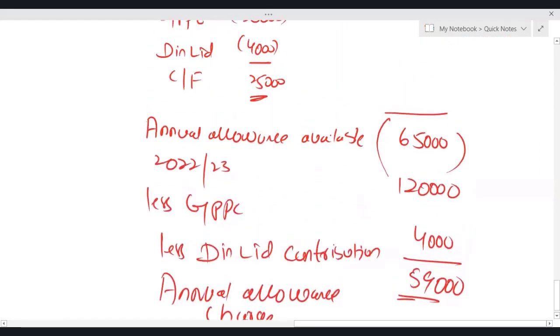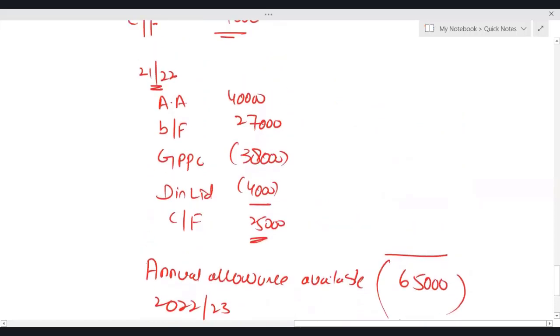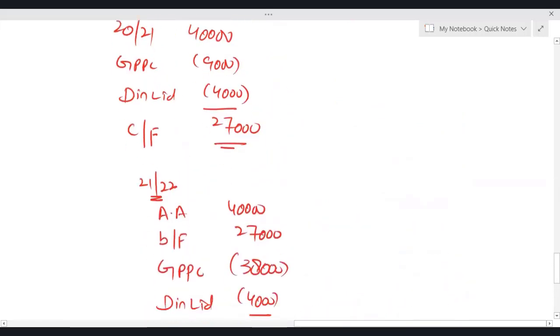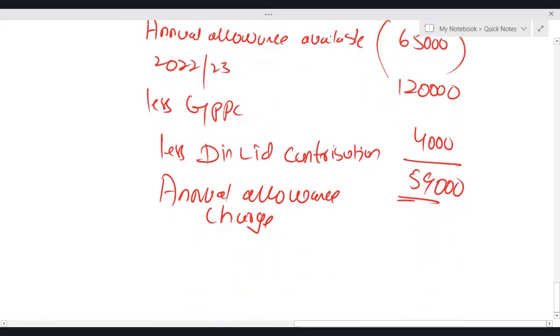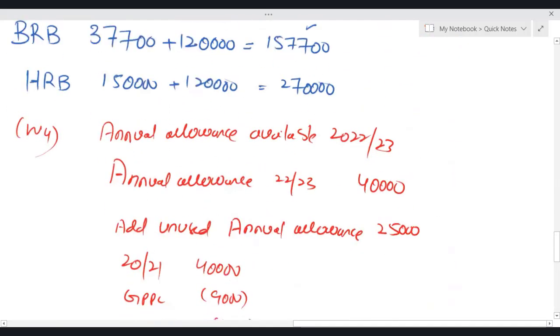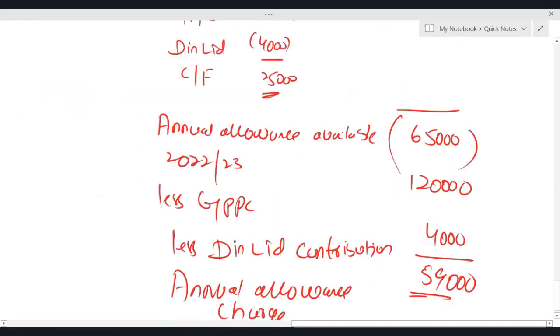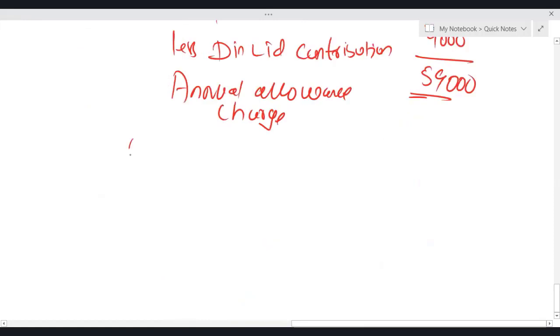But it is highly advisable that you show this in your answer as well: why the annual allowance limit is not reduced. So let me show you working 5 as well. Let me repeat all those rules which are applicable in a relevant question, even though in the main calculation they do not have any part, you still have to mention all those rules. If you're not mentioning them, you will be losing marks.